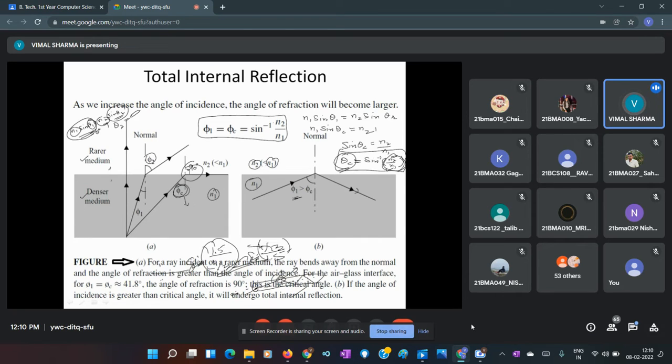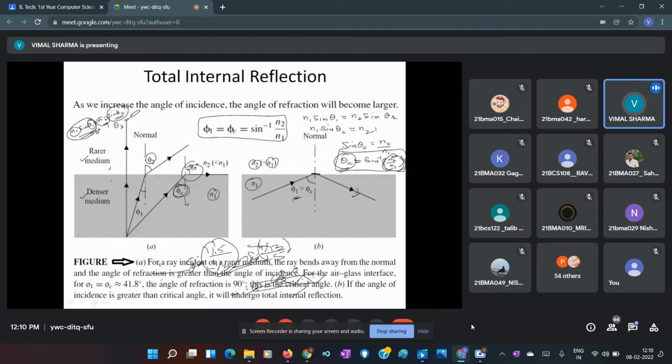From this we get this condition for total internal reflection. We see this angle depends on n2 over n1, or the refractive index of the rarer medium. So this is the condition, and if we further increase this angle greater than this critical angle, then we see only the reflected ray in the same medium. This phenomenon is called total internal reflection.